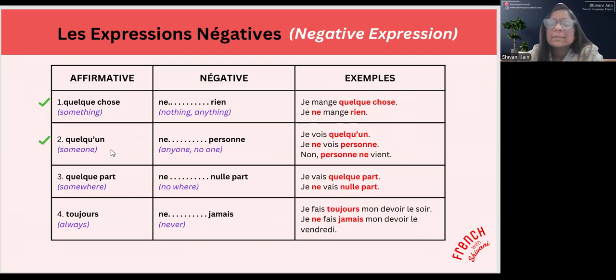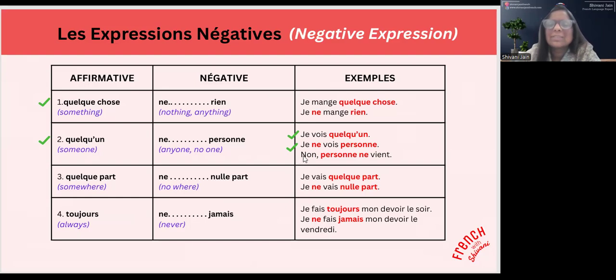Deuxième is quelqu'un. Someone becomes no one or anyone. For example, je vois quelqu'un. I see someone. I do not see anyone. Je ne vois personne. OK, dans ce cas-là, on n'utilise pas ne pas. We will not say je ne vois pas. Rather we'll say je ne vois personne. I don't see anyone.